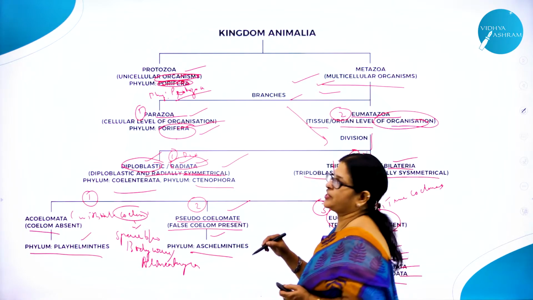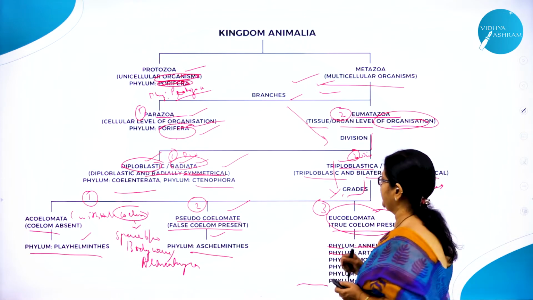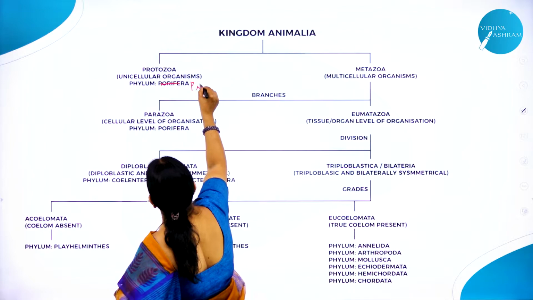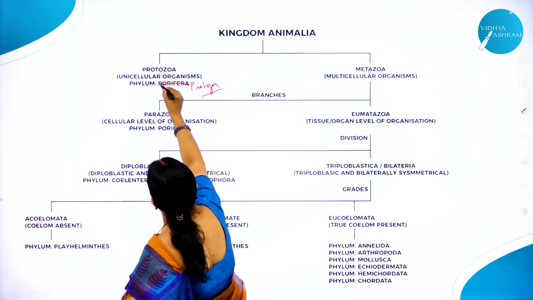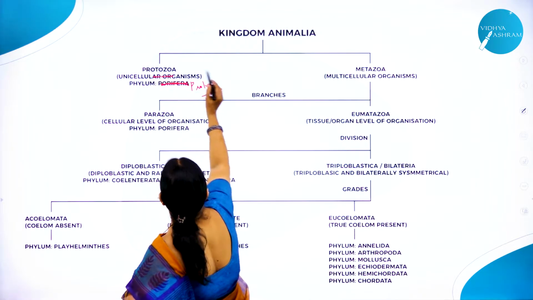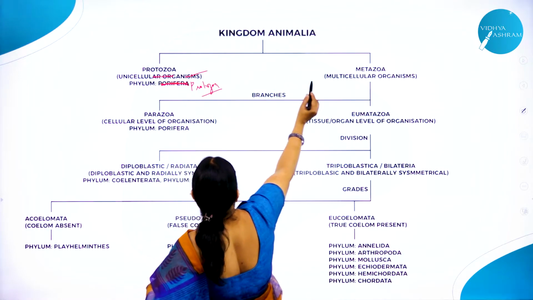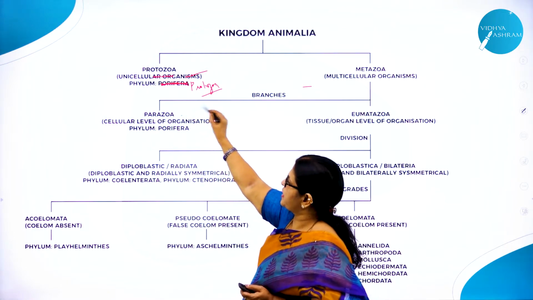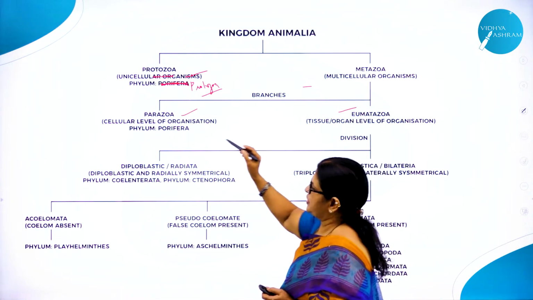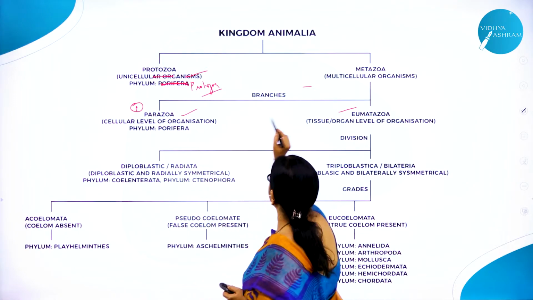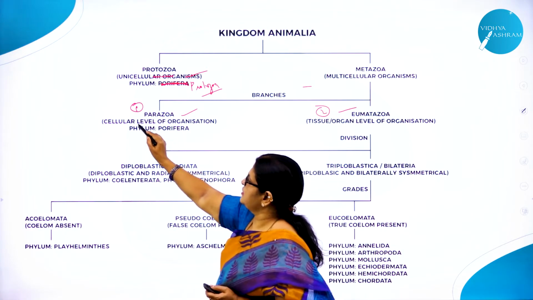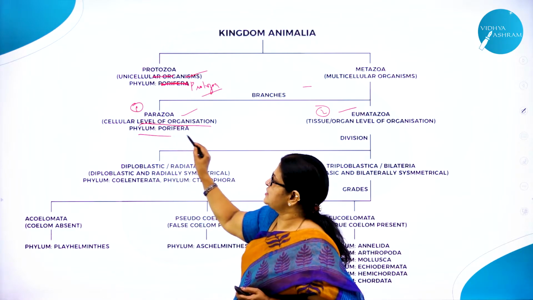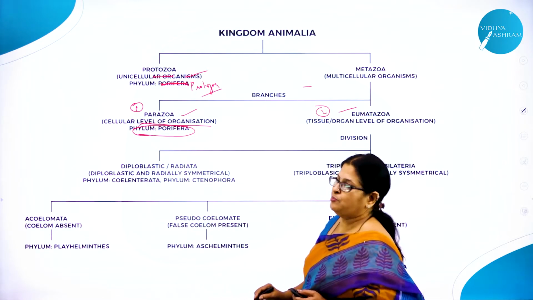So this is the classification of the kingdom Animalia. I'll repeat. So here it is Protozoa, not Porifera. Then Protozoa, Metazoa, that is unicellular, multicellular. Then again it is divided into two branches. What are the two branches? Parazoa, Eumetazoa. What is the basis here? They are having what level of organization? Cellular level. Which is the phylum? Classical example you are going to give for Parazoa, Porifera.